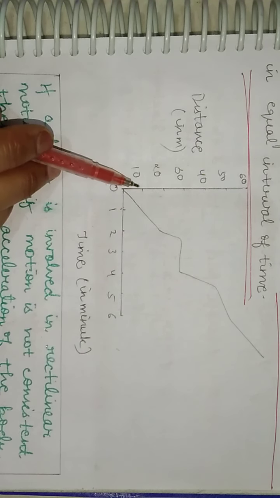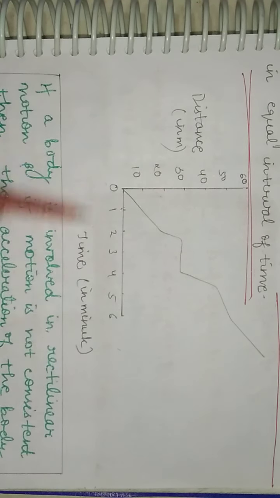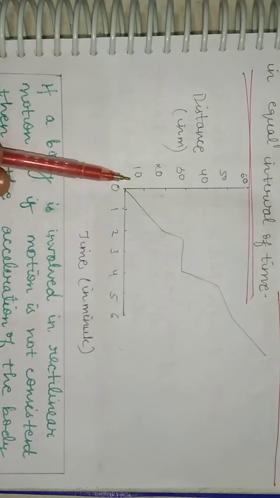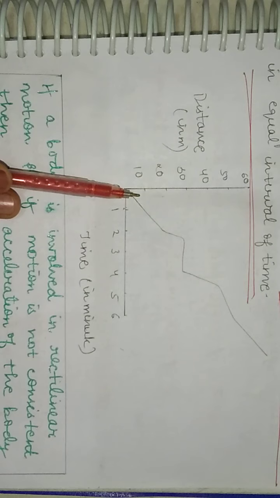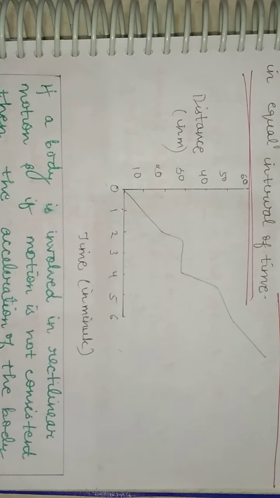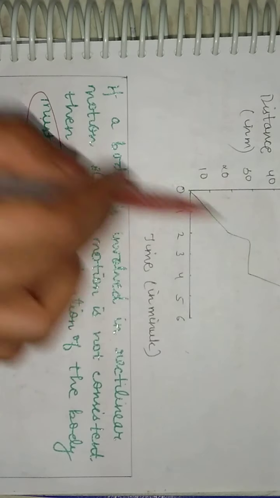Fine, you can see it is not uniform here, right? It is a non-uniform type of motion. As you can see here, the body is not covering the same distance in equal interval of time as in uniform motion, right? It is an irregular graph, irregular shape you can see.